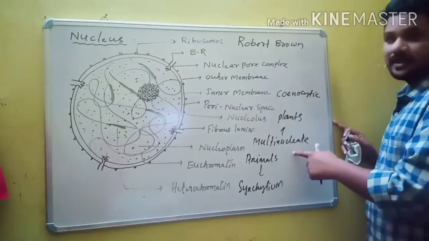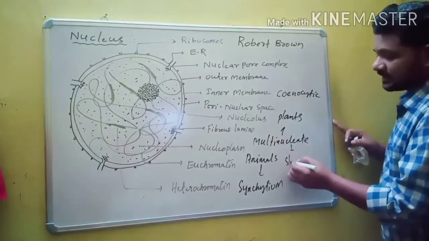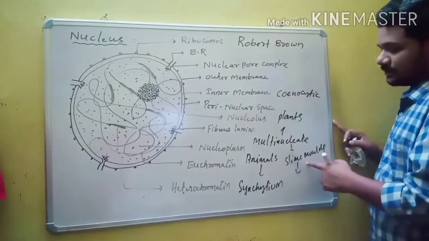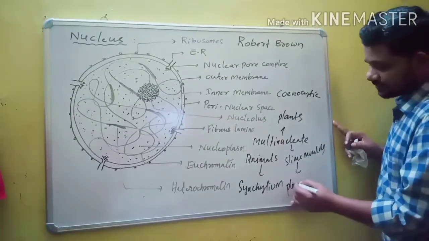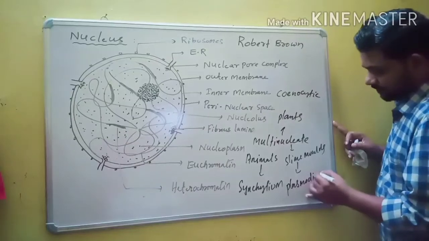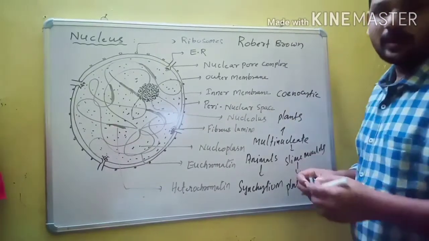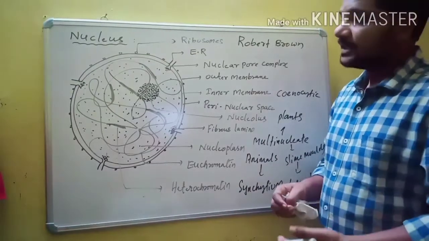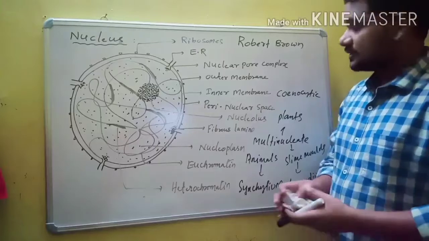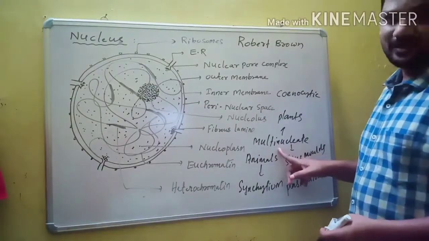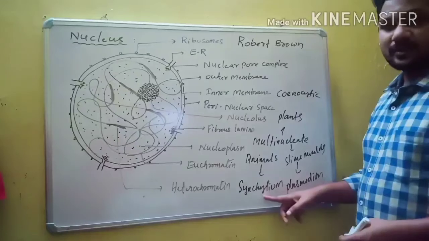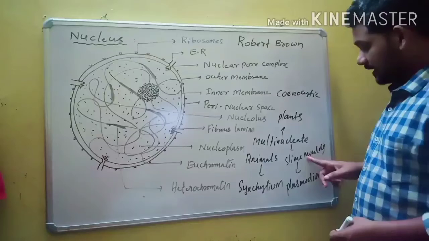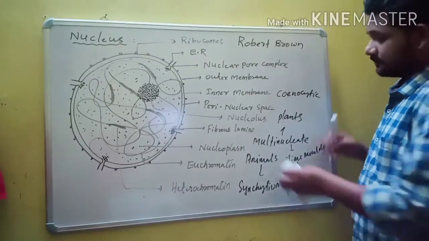Similarly, multinucleate condition is also present in slime molds, which also belong to kingdom Protista. Multinucleate condition in slime molds is known as plasmodium. Generally one nucleus is present in a cell. If two nuclei are present, it is binucleate condition. If more than two are present, it is multinucleate. Multinucleate in animals is called syncytium, in plants coenocytic, and in slime molds plasmodium.